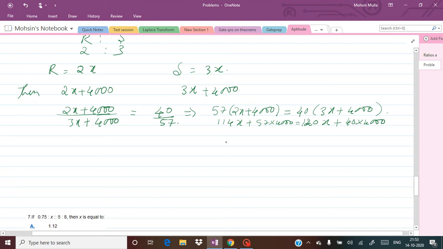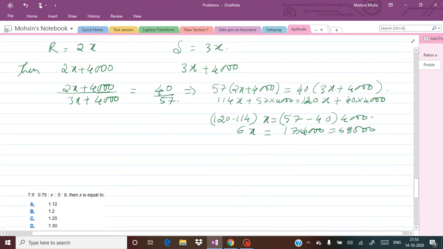So 120 minus 114 x equal to 57 minus 40 into 4000. So this is 6x equal to 17 into 4000, which is 68,000.